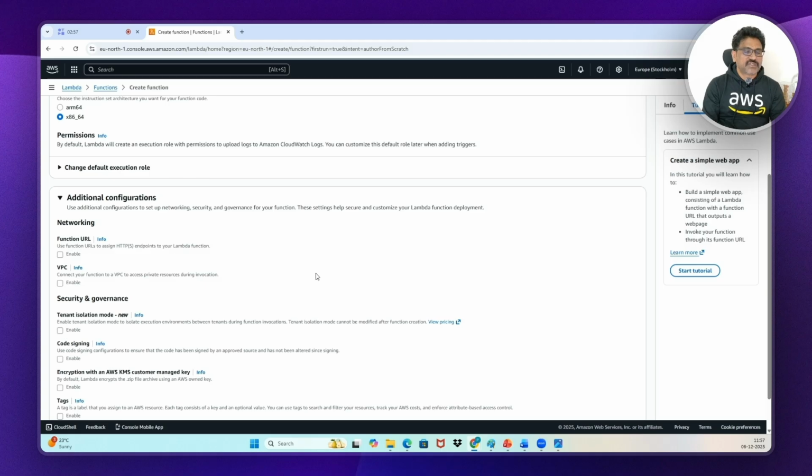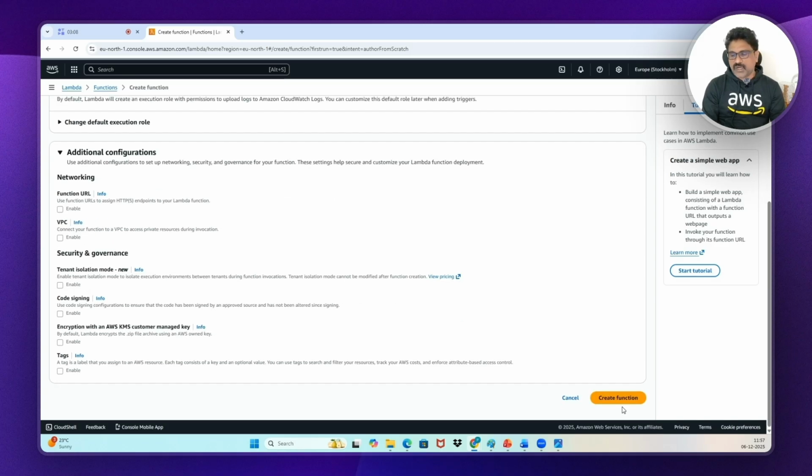And function URL. Function URL means if you want to log in to the application from the browser, you should have this URL. So right now, I'm not going to enable it. We'll see what happens. Just see here. Select this create function button. Now Lambda function will be created.